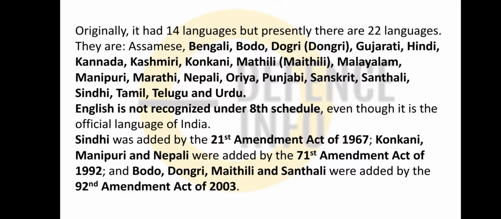Okay, Sindhi was added by the 21st amendment of 1967, and Konkani, Manipuri, Nepali were added in the 71st. Just remember 21st, 71st, these languages were added. And very important friends, Bodo, Dogri, Maithili, Santali were added in the 92nd amendment of the Constitution in 2003.